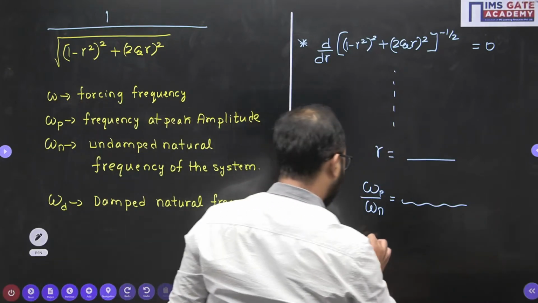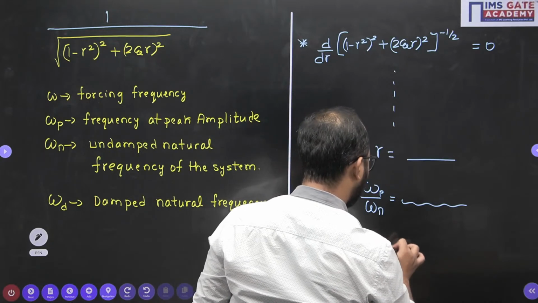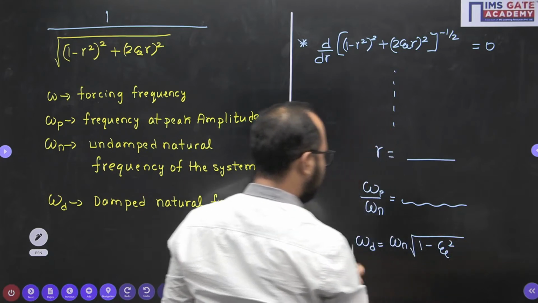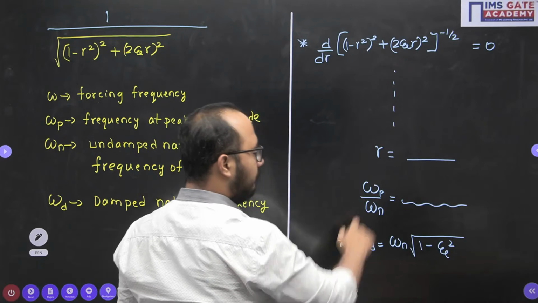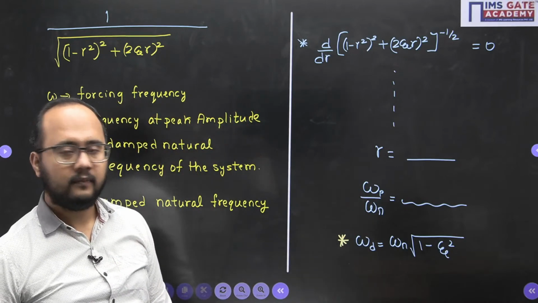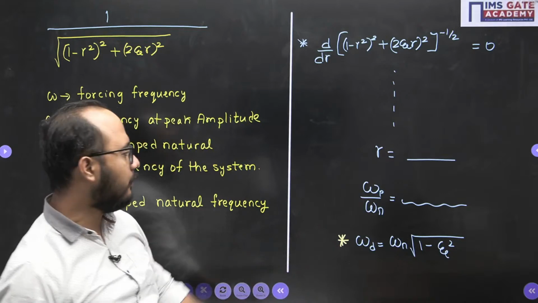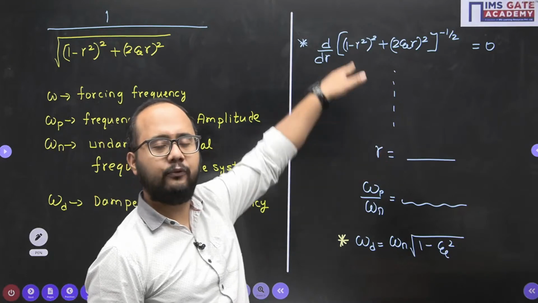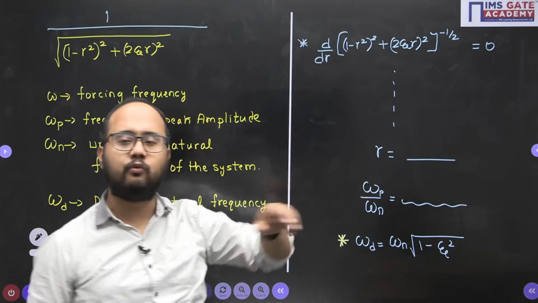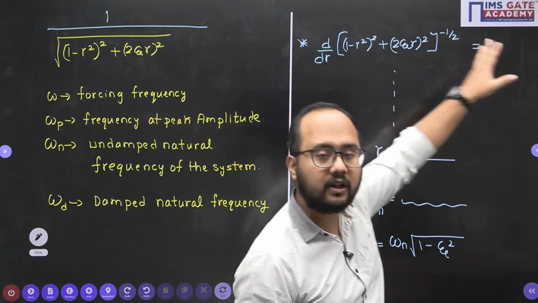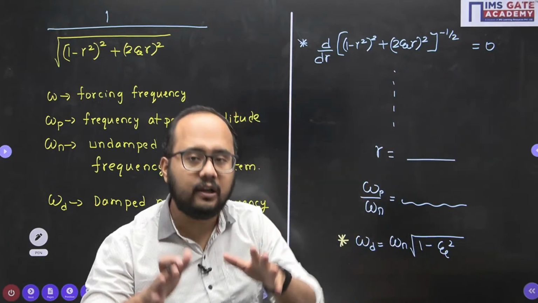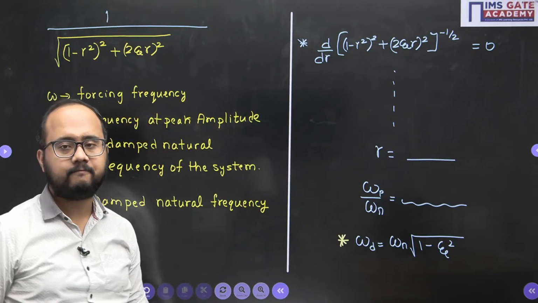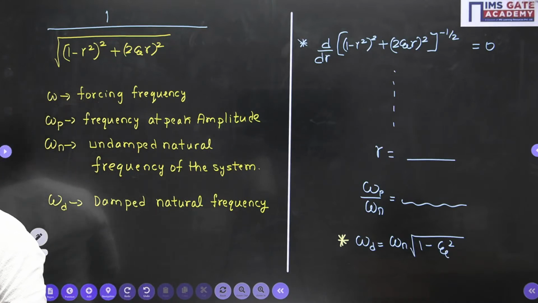And one more thing, omega d, damped frequency of vibration, is omega n root of 1 minus zeta square. This is the relation that everyone knows. Okay, that is fine. Omega d and omega n we can compare, but the point is to compare omega p and omega n. Can you tell me what will be the value of R? If you differentiate this thing with respect to R and equate with 0 also, for what value of R it will be maximum? So calculate this value of R and tell me the answer.